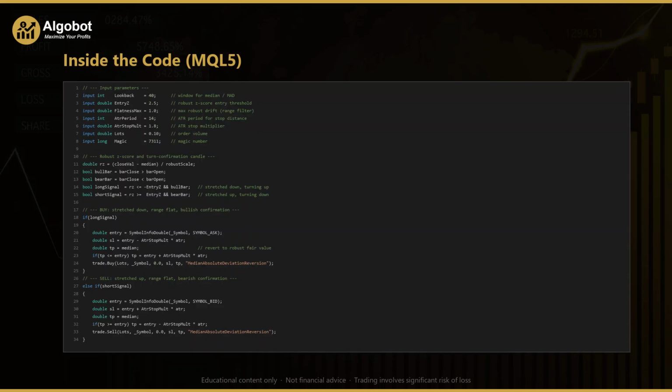Let's read the actual MetaTrader code the expert advisor runs. At the top are the input parameters you can adjust in the strategy tester. Lookback, set to 40, is the number of closes used for the median and the median absolute deviation. EntryZ, at 2.5, is how many robust z-score units price must stretch before a trade is considered. FlatnessMax, at 1, caps how much drift the window can show and still count as a range. ATR period and ATR stop multiple, 14 and 1.8, size the protective stop, and lots sets the order volume.